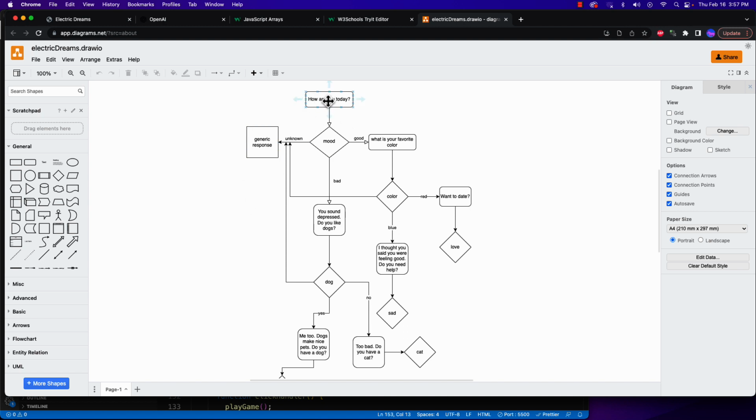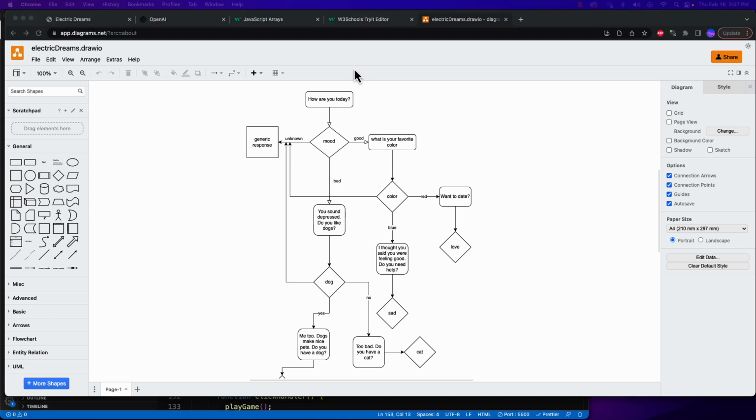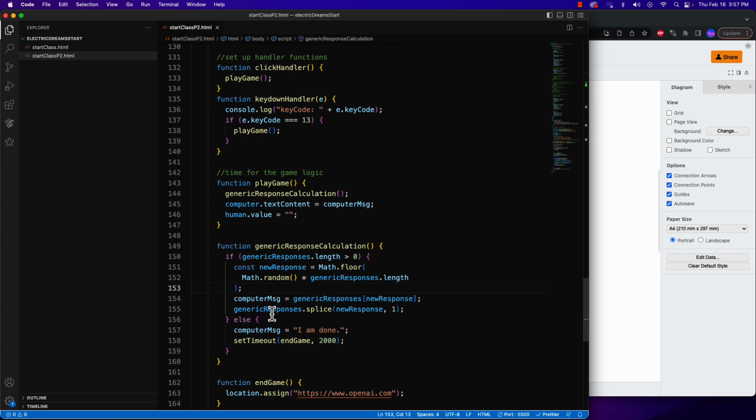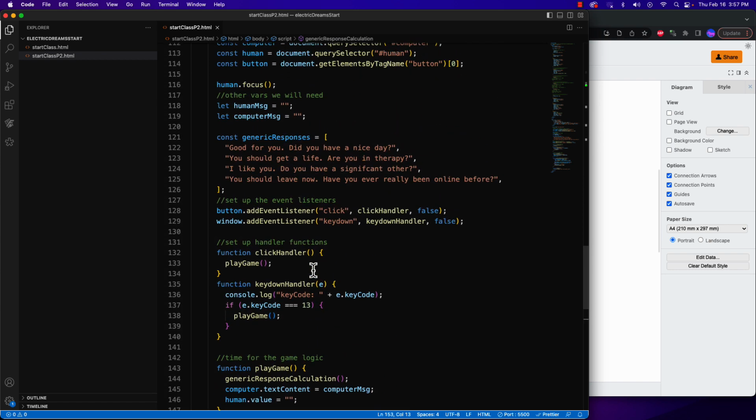So we start out with our first question, and each of these diamonds represents what we're going to refer to as our question track. So the question track is what type of questions we're asking and then tracking out what the responses are going to be. In all of the examples I have, there's only two options: good, bad, and then every time you get an unknown response, it dumps it into our generic response. And we know what happens when we move into our generic responses: we start calculating our generic responses, and it's an end cycle. We can't get through it, and that's okay.